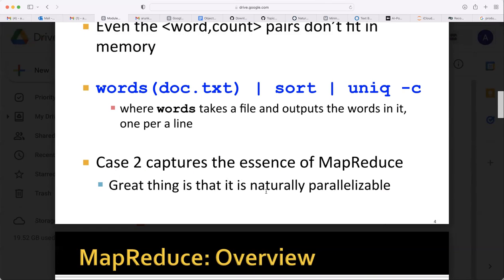So this problem we can do naturally by parallelization, because you can divide the file into different chunks. In each chunk, you find your word count. Because words are limited, they may repeat in different chunks, but that's okay. Whatever you are able to find in that chunk, you can store in that node itself. So that's why it is said that this captures the essence of MapReduce. The result file can be stored there itself. So the great thing is that it is naturally parallelizable.